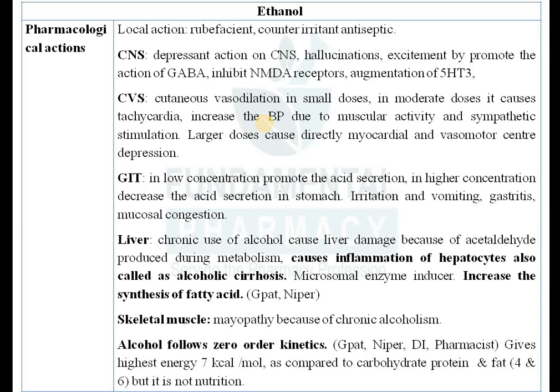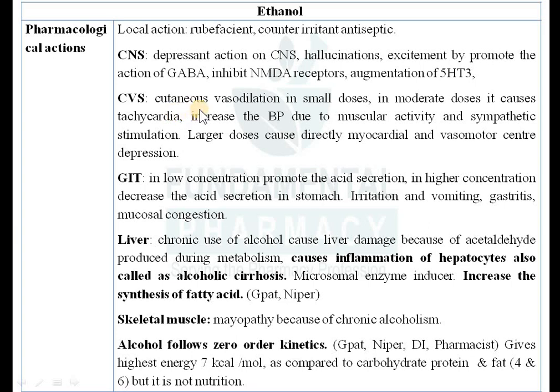So it will increase the activity of GABA, and you know that GABA is the inhibitory neurotransmitter in the brain, right? We have seen in the last lecture also. So it will promote the action of GABA, and also inhibit the NMDA receptor. NMDA means N-methyl D-aspartate, an excitatory neurotransmitter, so it will inhibit that. It will also decrease the activity of 5-HT3, which is stimulatory in nature. That's how it acts as a CNS depressant.